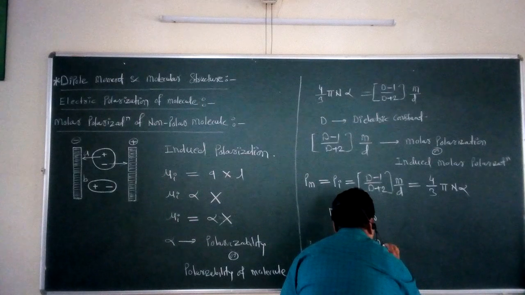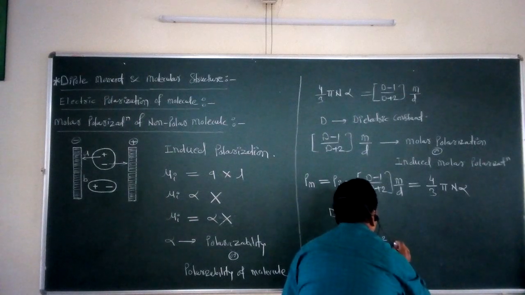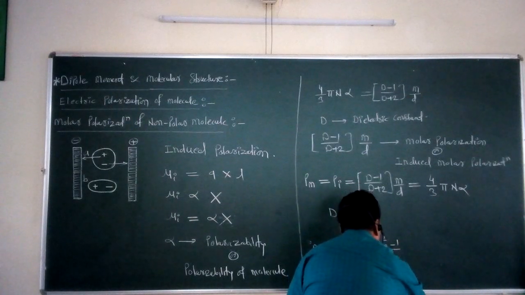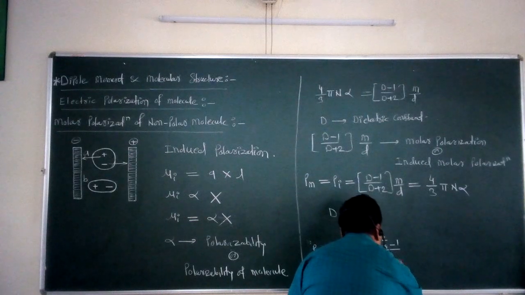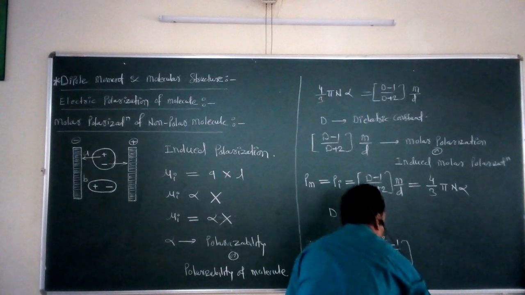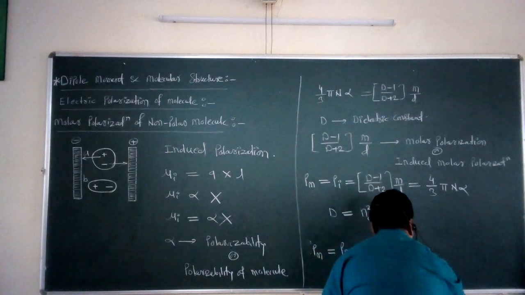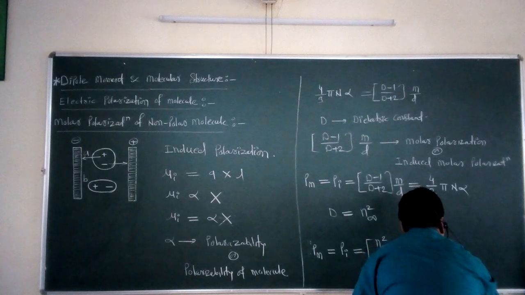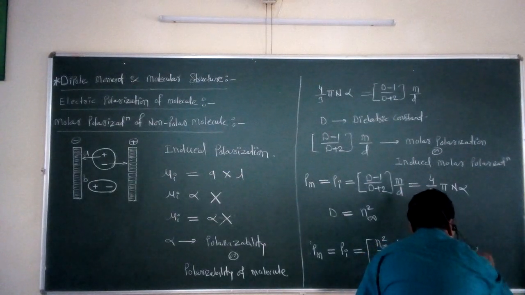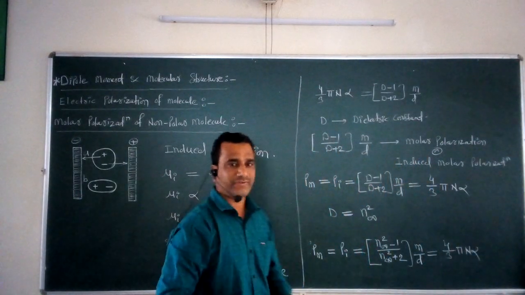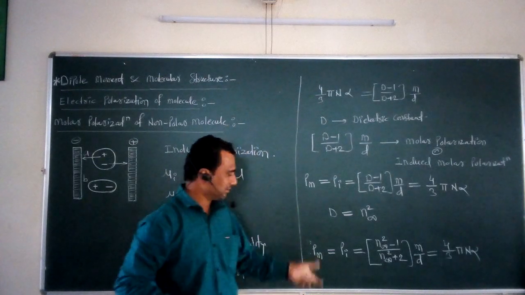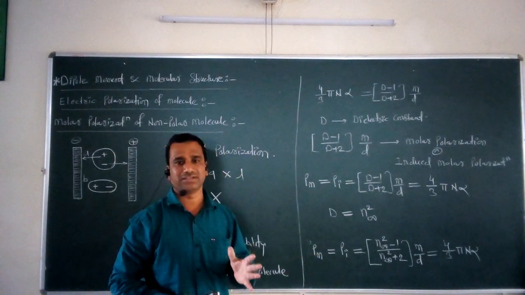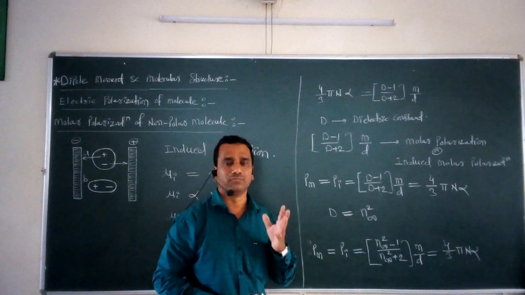So you will get here n infinity square minus 1 divided by n infinity square plus 2 into m upon d is equal to 4 by 3 pi n alpha. This is the final equation for calculating the molar polarization of a particular molecule.